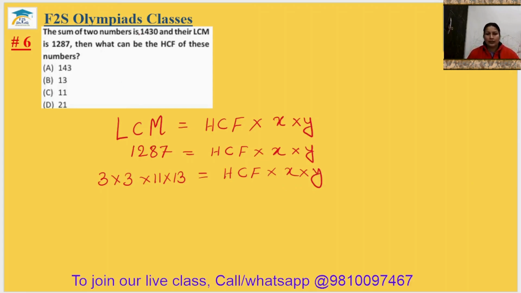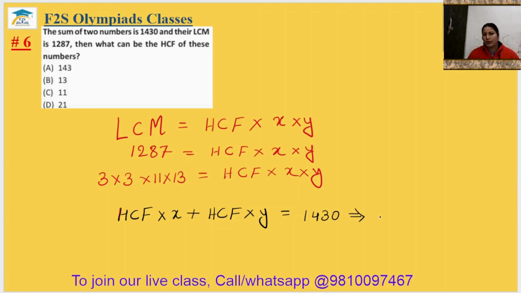Now, the other condition is the sum of the numbers is 1430. So the first number will be your HCF multiplied by X plus HCF multiplied by Y, which should be equal to 1430.